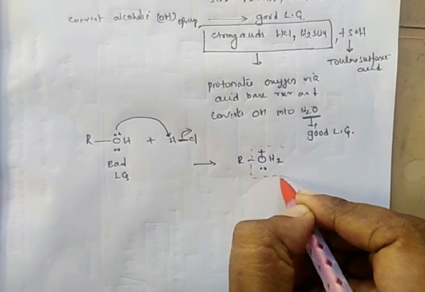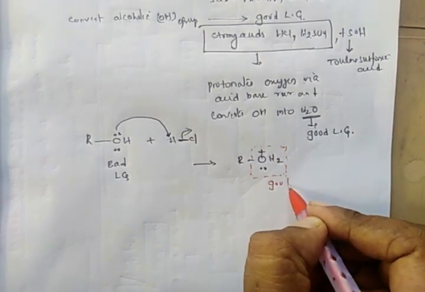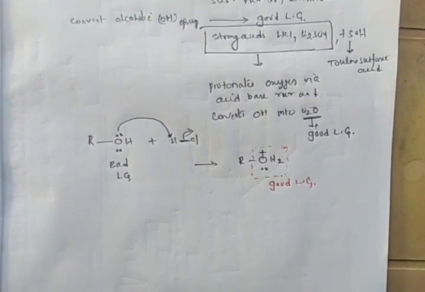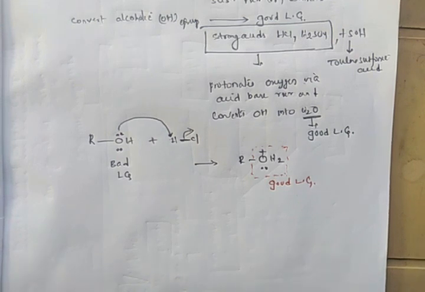H2O is a good leaving group. This is the important point we have to discuss: protonation of alcohols is generally performed to convert the bad leaving group OH into OH2+, that is H2O, which is a good leaving group.